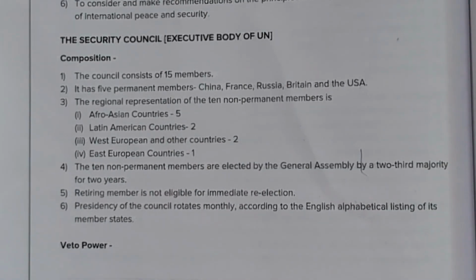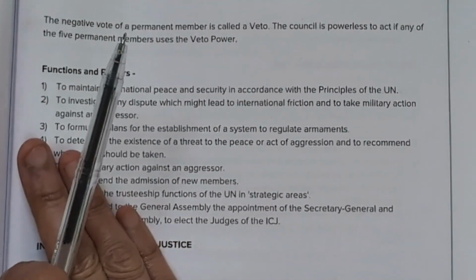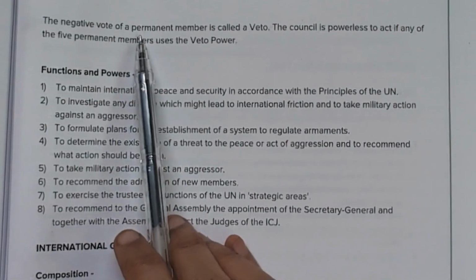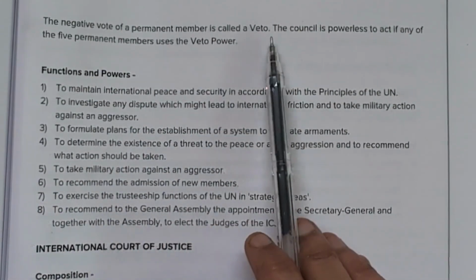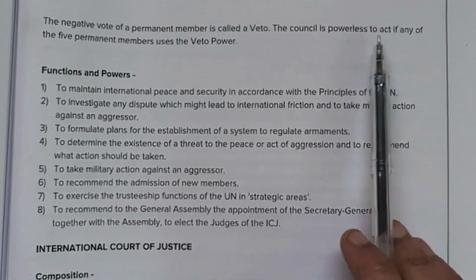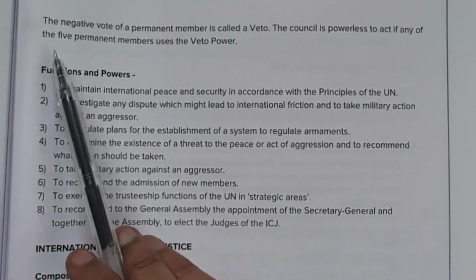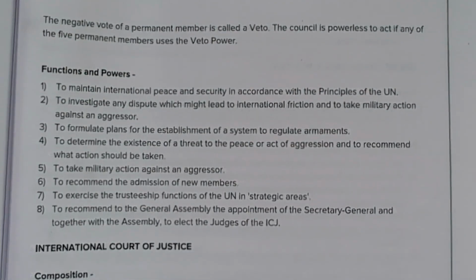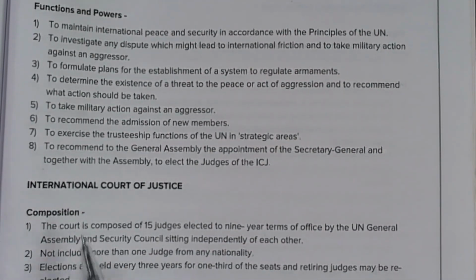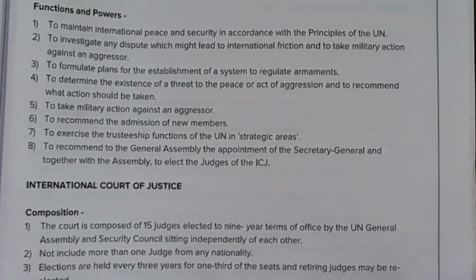Next, let's see what is a veto power. This is very important. So veto power क्या होता है? So, veto power is a negative vote of a permanent member. Okay, negative vote of a permanent member is called a veto. The council is powerless to act if any of the 5 permanent members uses the veto power. ठीक है? अभी next, powers and functions of the Security Council.